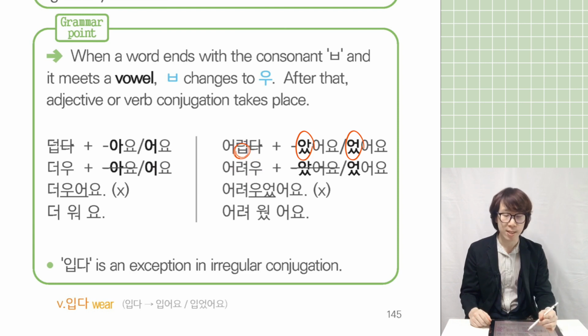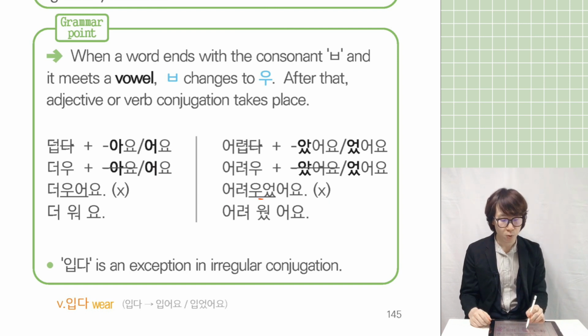Because of the 부 changes to u. So 어려우. So far so good. This one 어려우, 아요, 어요 conjugation. Because of the u, always 었어요 follows. So that's why 어려우었어요. But Korean people don't say 어려우었어요. 우었 becomes 어려웠어요, you can say.